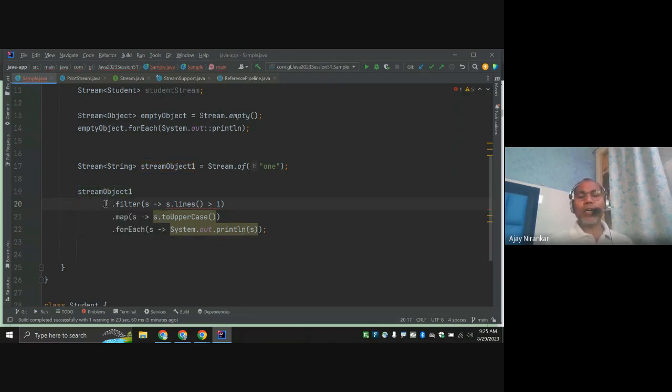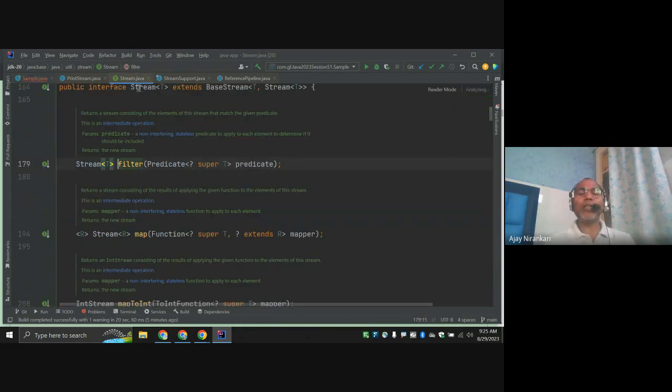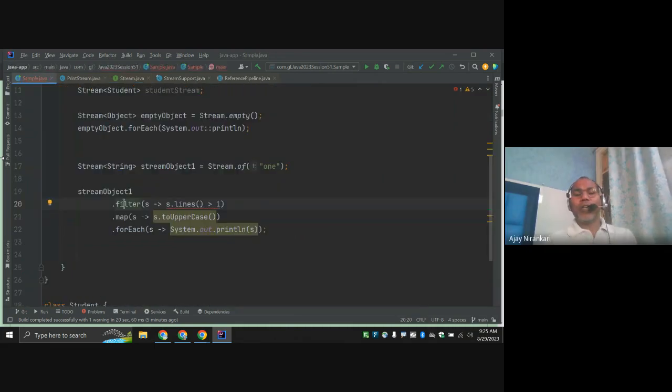filter, map, stream. Why am I able to call them? Because now I have an object of the stream interface. This filter method is defined inside this stream object. So from the stream object, you can call this instance method. Because instance method means for calling this filter method or map method, you need the object of your stream interface. So first you get the object, and then we can call.